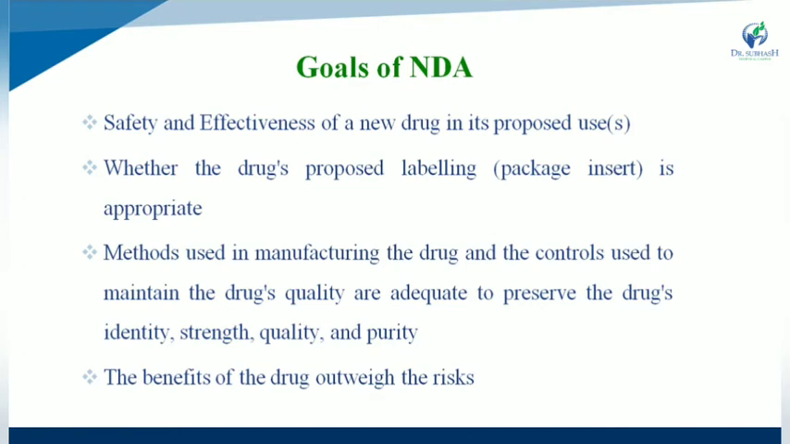Methods used in manufacturing the drug and controls used to maintain the drug's quality are adequate to preserve the drug's identity, strength, quality, and purity. And the benefits of the drug outweigh the risk. So the methods used in manufacturing of the drug substance as well as the controls used to maintain drug quality are adequate to preserve identity, strength, quality as well as purity.